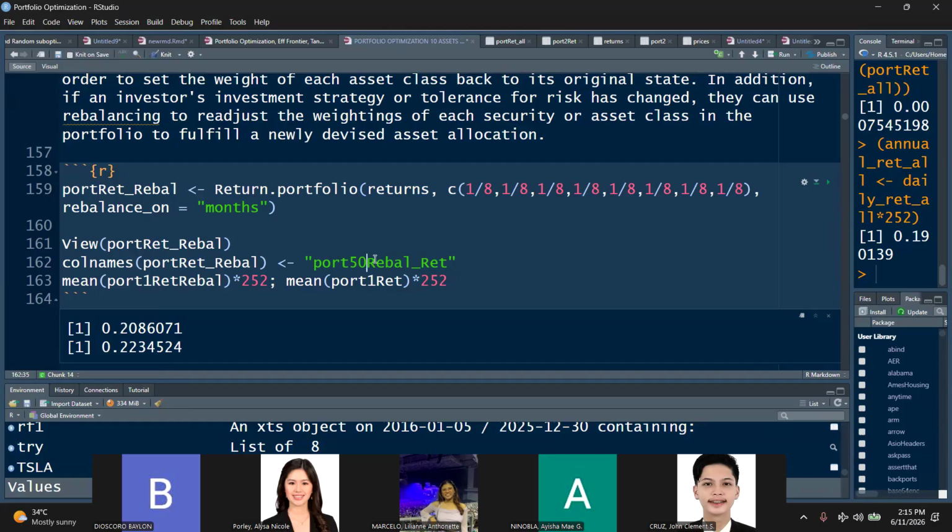Just call it portfolio rebalance. And this one, the mean of, I have to change this.